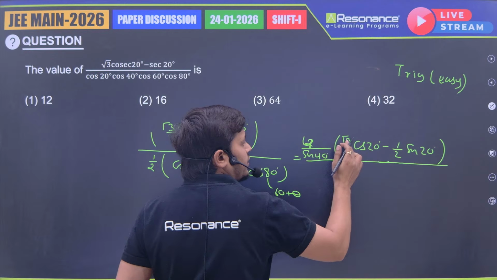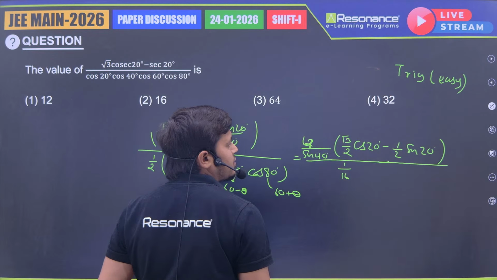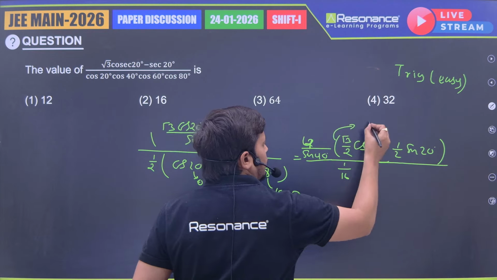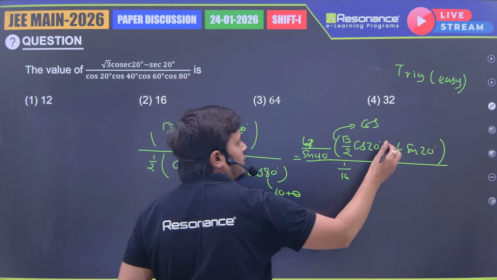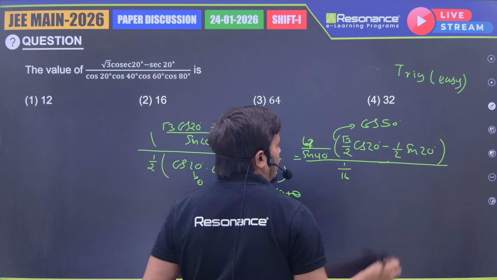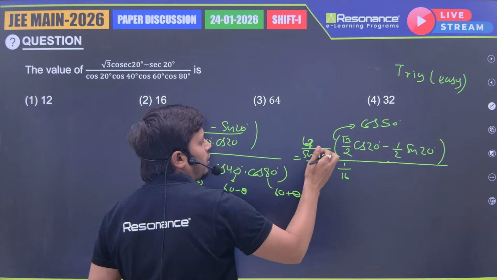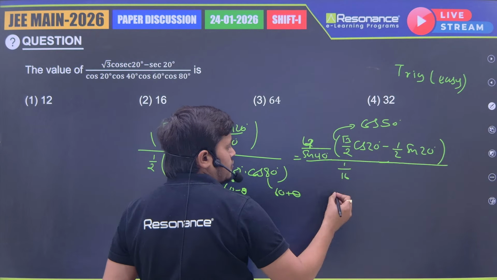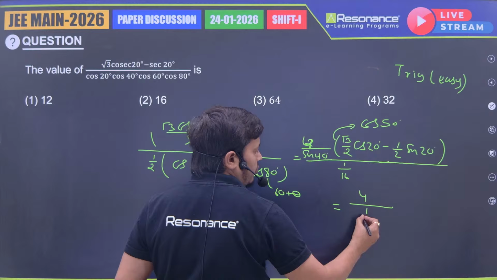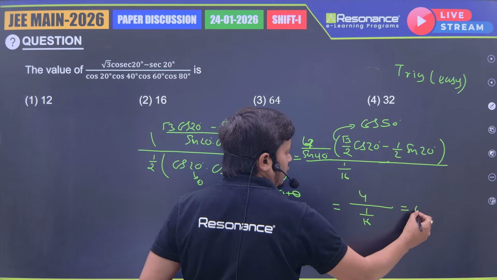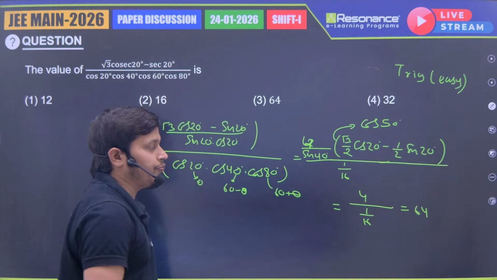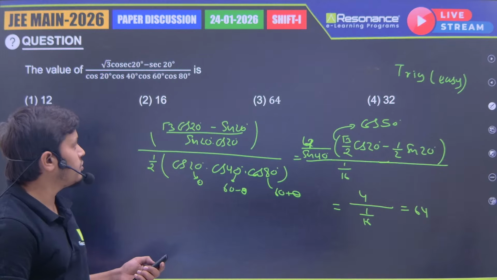So cos A cos B minus sine A sine B is cos A plus B. This numerator is cos A plus B, 30 plus 20 is 50. Okay, and cos 50 and sine 40 are both the same. So in the numerator we have 4, in the denominator we have 1 by 16, and finally what did we get? 64. So the answer of this question was 64.